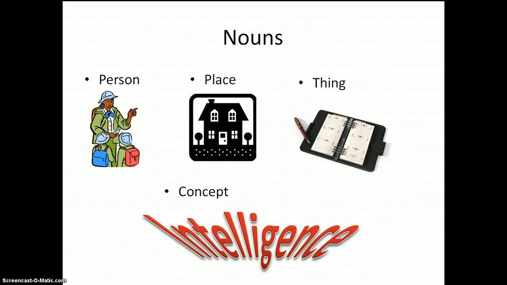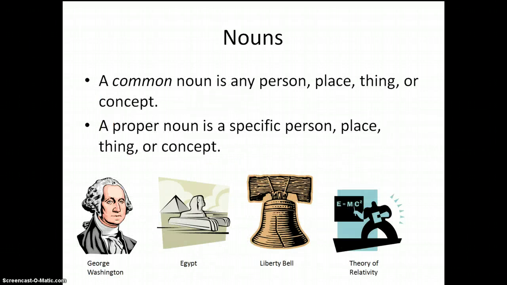Nouns can be a person, a place, a thing, or a concept. So a man, a house, a calendar, or intelligence. These are all nouns. There are 2 types of noun. A common noun is any person, place, thing, or concept. A proper noun, on the other hand, is a specific person, place, thing, or concept.